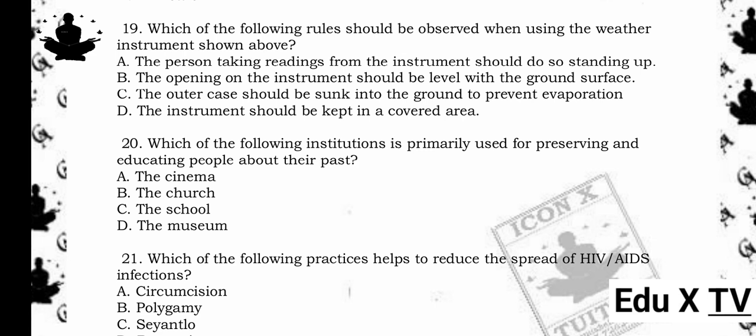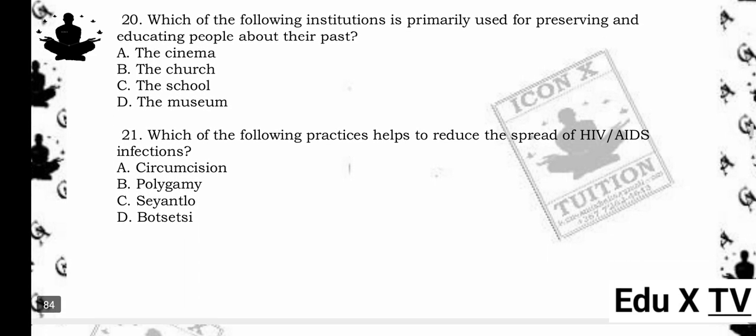20. Which of the following institutions is primarily used for preserving and educating people about their past? A. The cinema. B. The church. C. The school. D. The museum. The answer is D. The museum. Reason being, museums preserve historical artifacts and educate the public about history and culture.